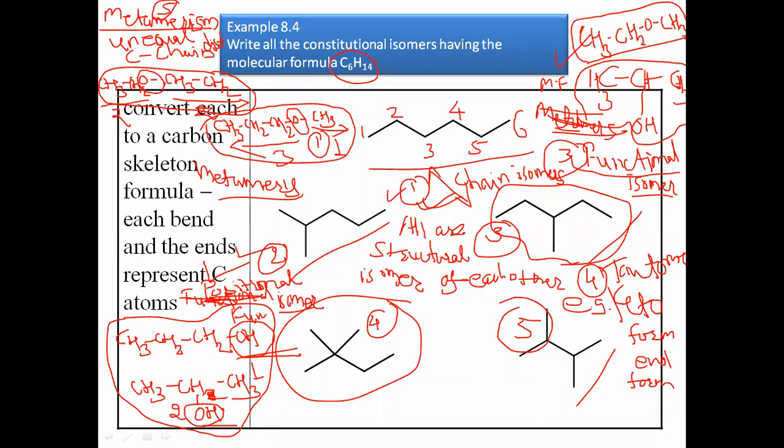So this is the whole about constitutional isomers. This is the first segment of isomerism. After isomerism bifurcation, the first part is constitutional, the second is stereoisomerism. Now we have to move to stereoisomerism in the next class, most probably on Saturday, today, tomorrow.